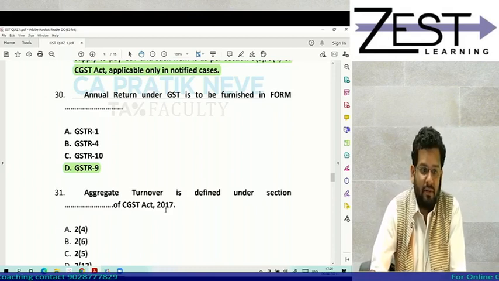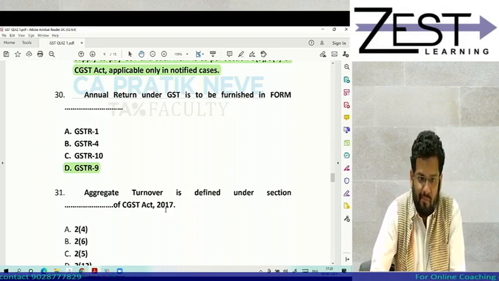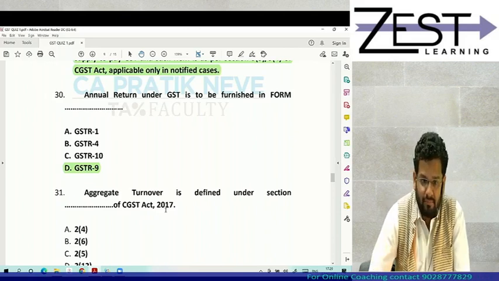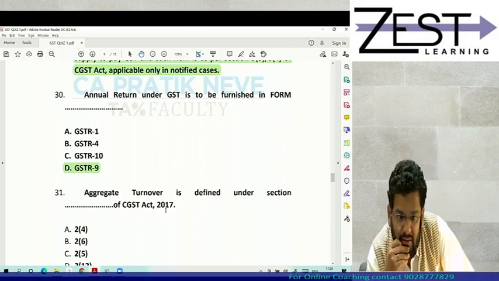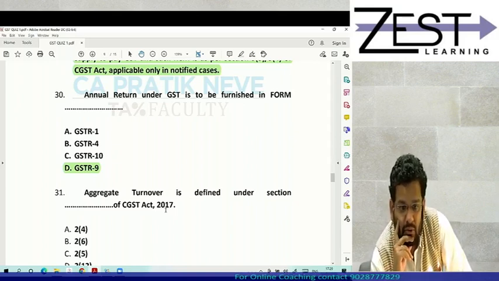So anyone 30 out of 30 till this point? No one is 30 out of 30, I am sure. 29 out of 30. Anyone with 29 out of 30? Anyone with 28 out of 30? Kirti, Nikhil, Shweta, Aisha, Rucha, very good. Anyone with 27 out of 30?